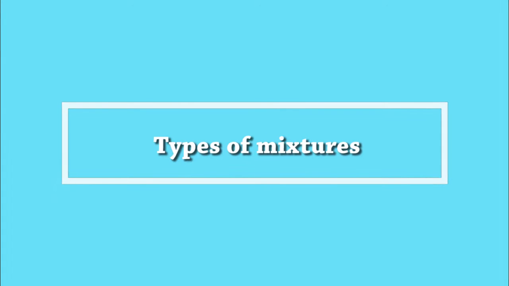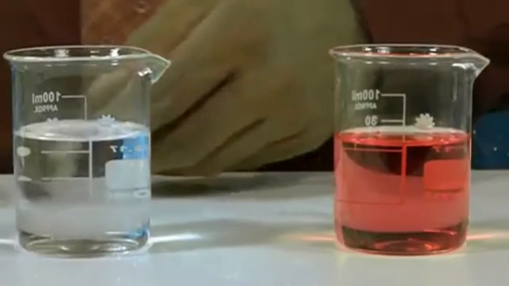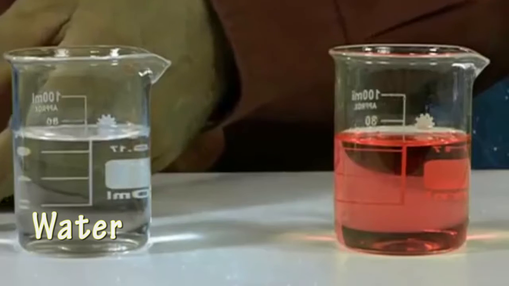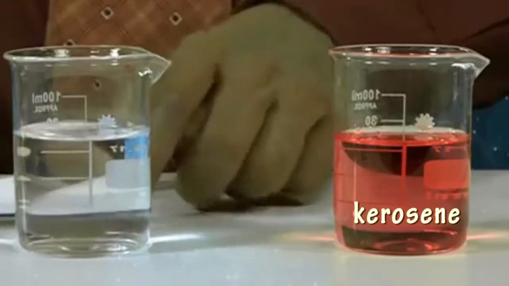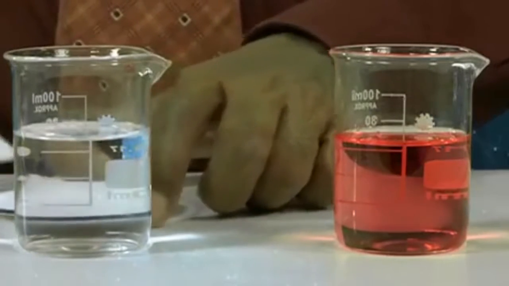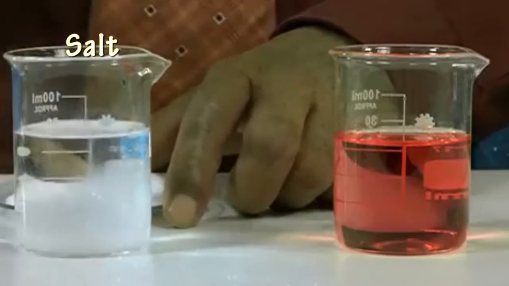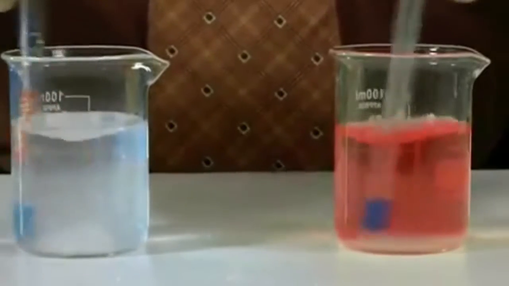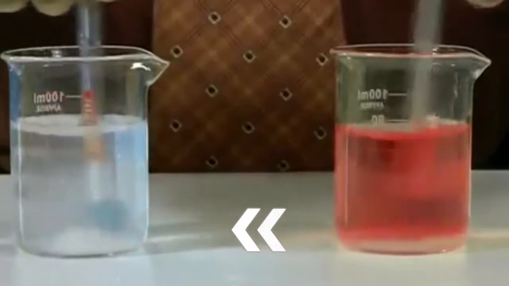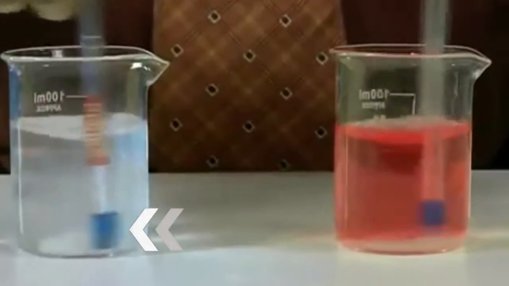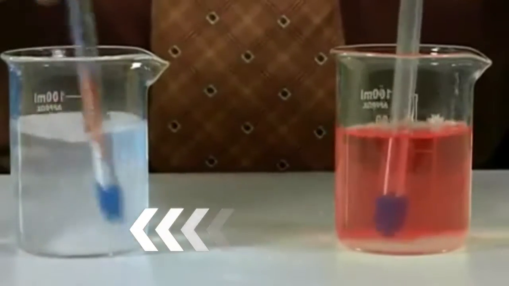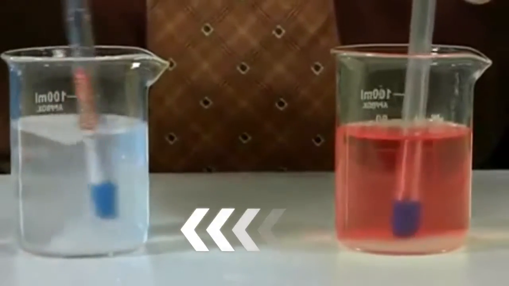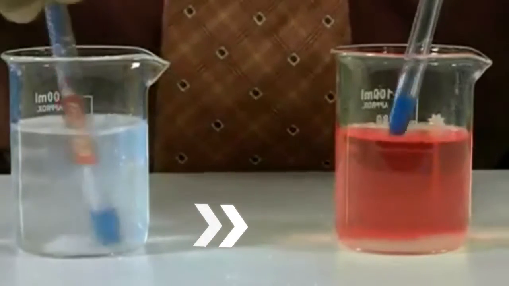Types of mixtures. Take two test tubes. Fill one test tube with water and the other with kerosene. Now add 1 teaspoon of salt in both the test tubes and stir them. In the first test tube, we can observe that the salt dissolves completely. Such types of mixtures are called homogeneous mixtures. In the other test tube, salt is not dissolved.